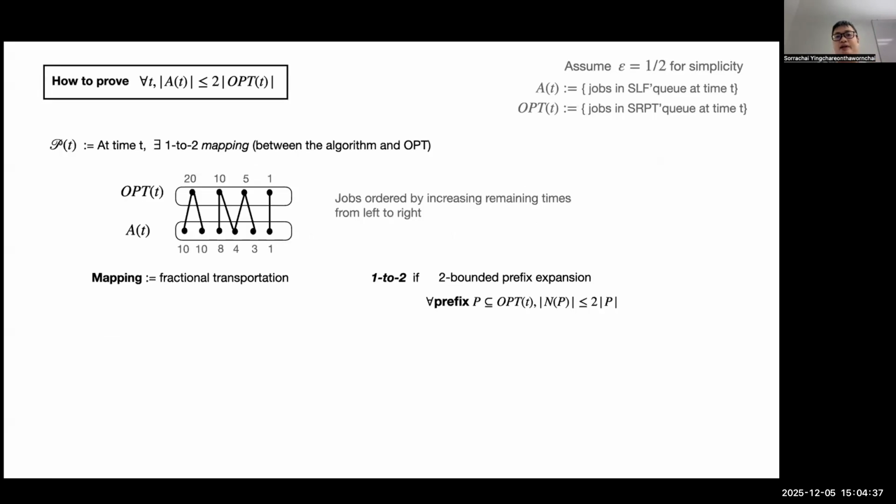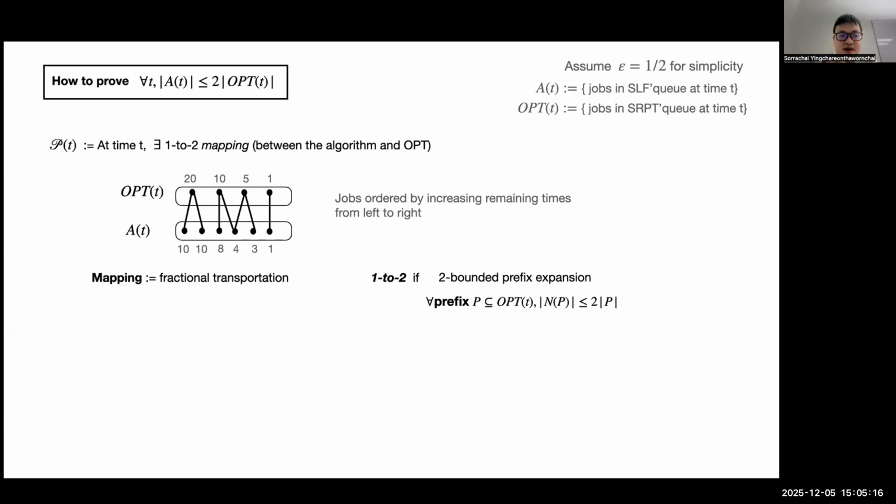So how do we prove the local competitiveness? Let me define this property. We want to prove that at any point in time, there exists a 1-to-2 mapping between the algorithm and optimal queues. And the mapping is defined as follows. First, take the jobs in the algorithm and the jobs in the optimal queue. You build a bipartite graph between them. Each node corresponds to a job, where I assign the weight of the node as the remaining time. Now I order the jobs from left to right by increasing remaining time in this picture.